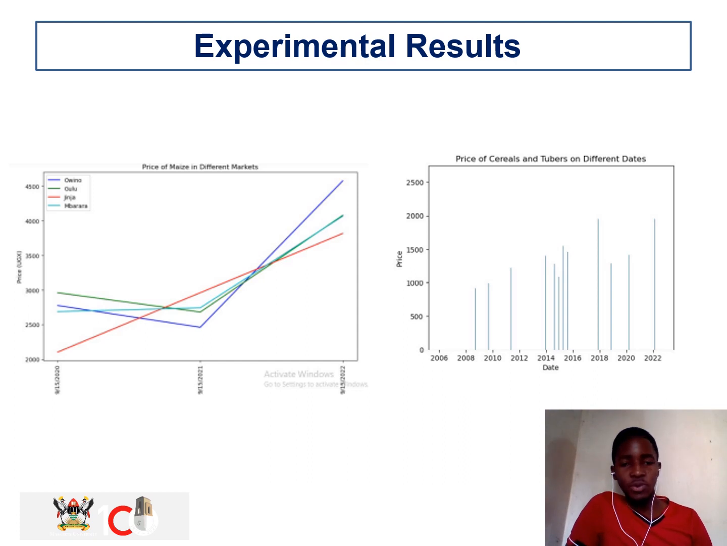Now moving on to the experimental results. In the first graph, we have the price of maize in the different markets, such as Owino, Ngulu, Ginger, and Barara. Owino, for instance, in this line graph, first decreased and then rose up. Ngulu followed the same trend, but was a bit lower, and Ginger also rose up. In the second graph, we have the prices of cereals and tubers on different dates, showing how the prices were rising.